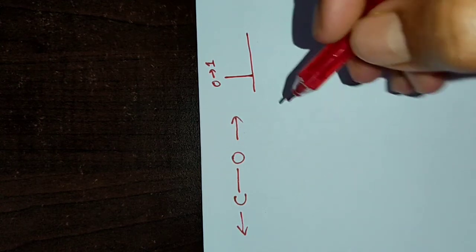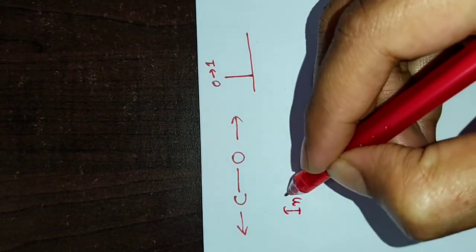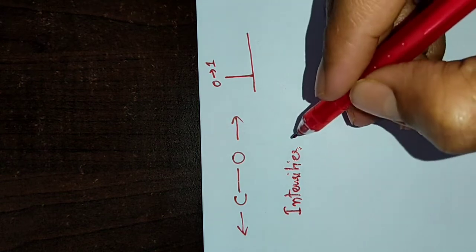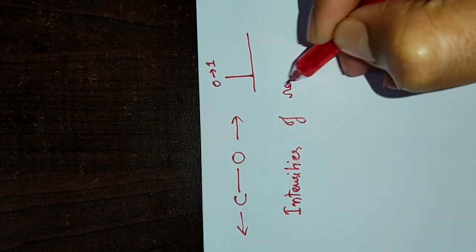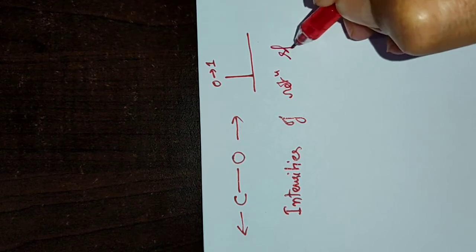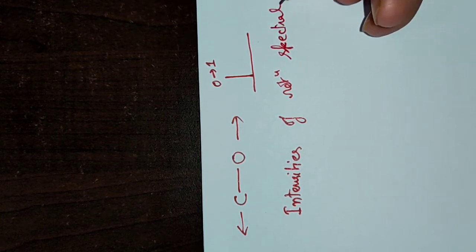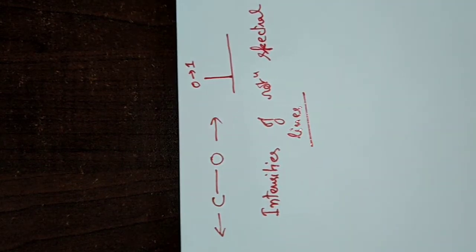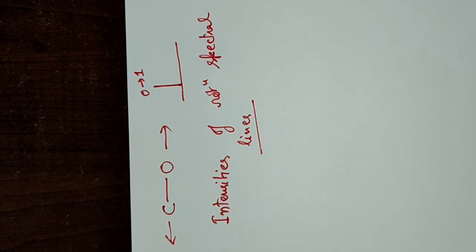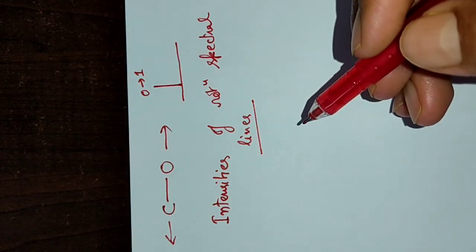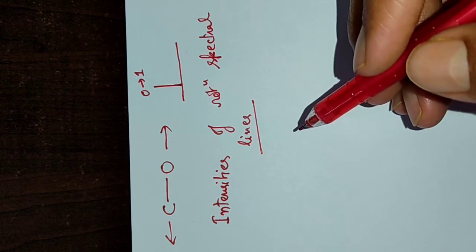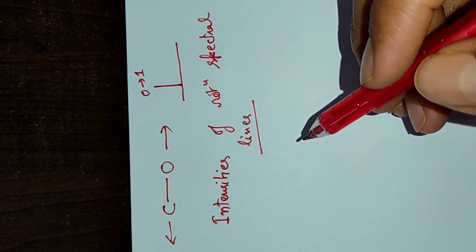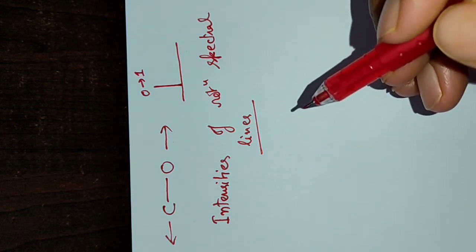Now today's topic is intensities. Position has already been discussed. Today's topic is intensities of rotational spectral lines. As already discussed, intensities of any spectral line depend on three factors: path length of the sample, transition probability, and population of the initial level of transition.